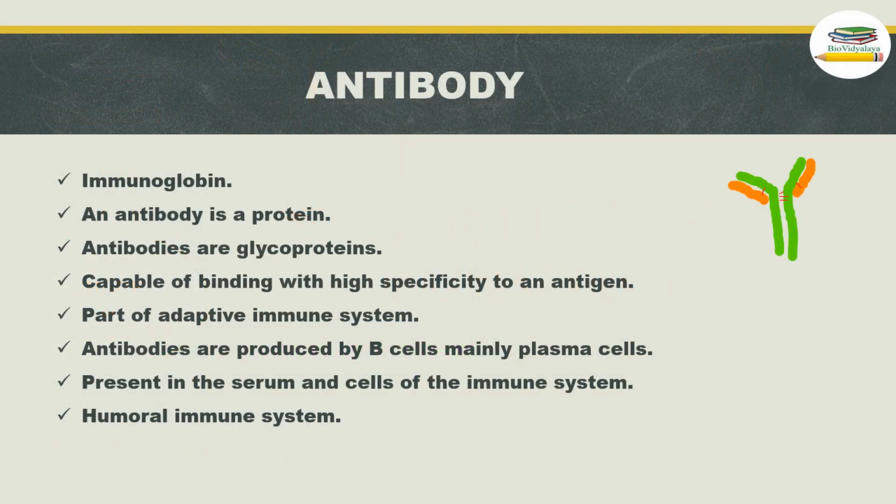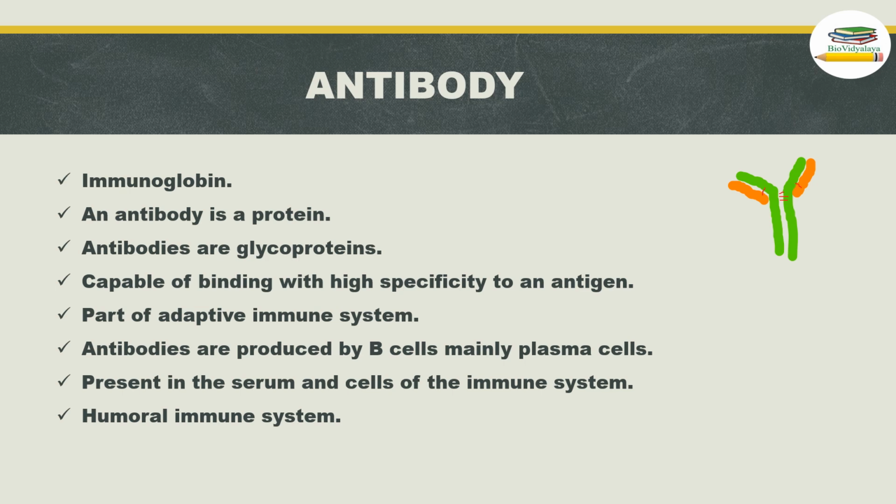Antibodies are also known as immunoglobulin. An antibody is a protein. Antibodies are glycoproteins, so they are proteins and they are under the category of glycoprotein. Glyco stands for carbohydrate, so in antibody, carbohydrates are present.